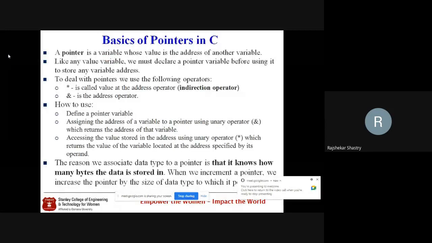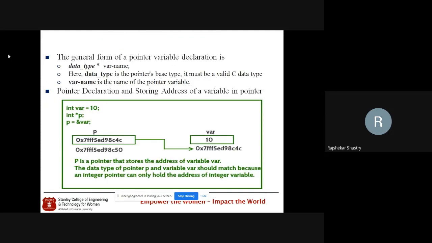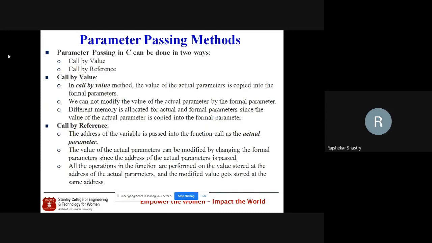Okay, now in the last class, we discussed parameter passing techniques, and only call by value we finished. And for call by reference, since we need the basics of pointers, we spent the entire class on the concept of pointers. Okay, now let us go for call by reference. Using these pointers, as we have seen already in call by value, two things are there. It is difficult to return multiple values because in C the function always returns only one value. Okay, that's the one problem.